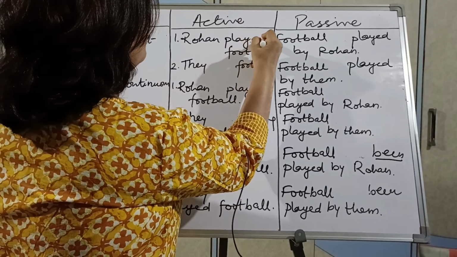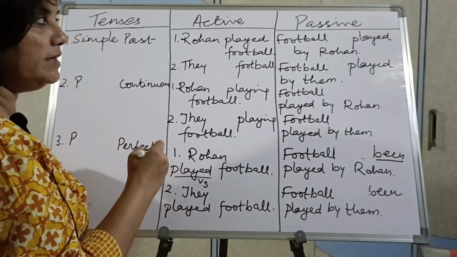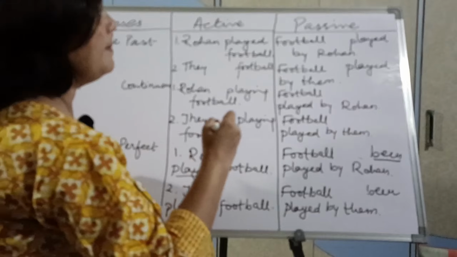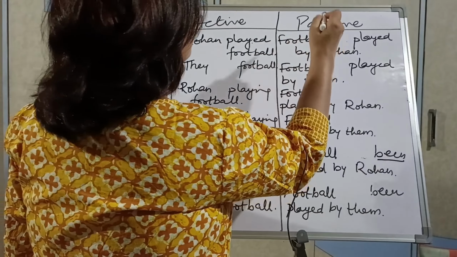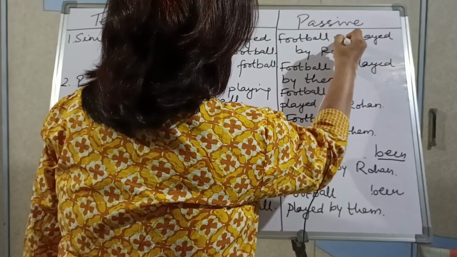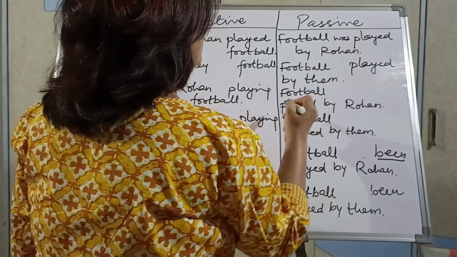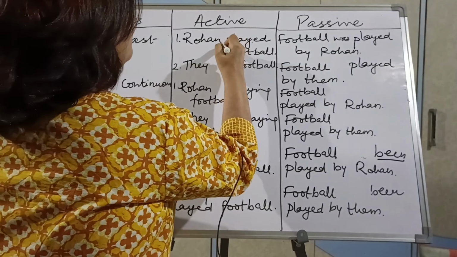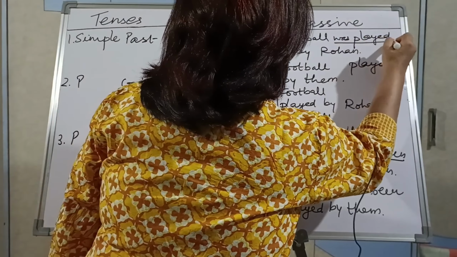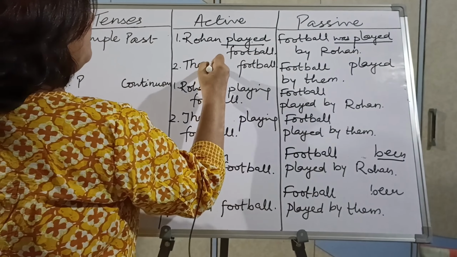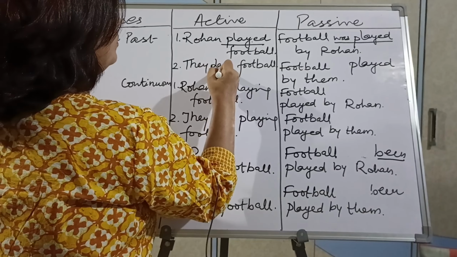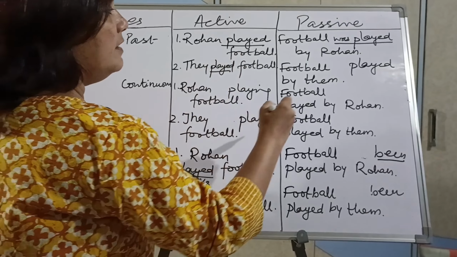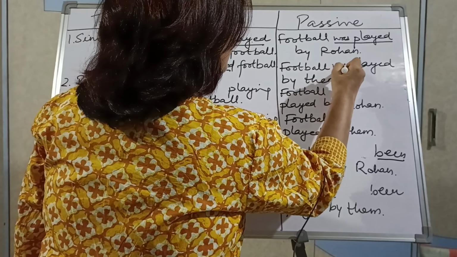So Rohan played football. रोहन ने फुटबॉल खेला. So what will be the passive voice? Helping verb will change only. Football was played. फुटबॉल रोहन के द्वारा खेला गया. Okay, the main thing is the changing of the verb. Then they played football. उन्होंने फुटबॉल खेला. Football was played by them.